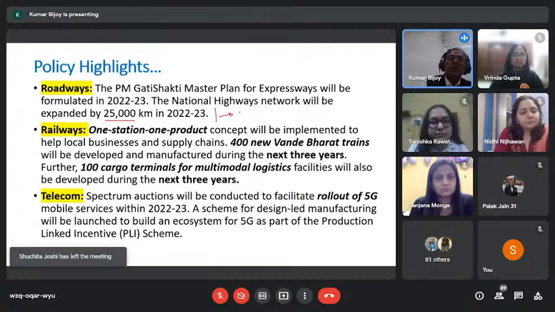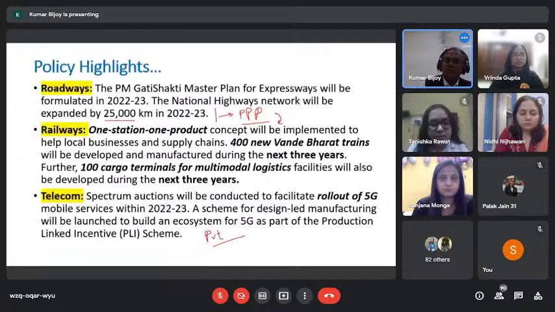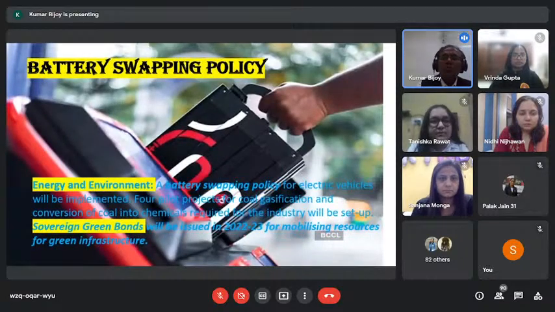The suggestion and expectation from the government is that they should take the route of PPP rather than borrowing. That's the way they should work. Similarly, railways: one station, one product, so many schemes. Here also PPP. And telecom through privatization, through private companies. So investment will be there, but maximum private participation will take care of the growth that is required. And one more, which has three benefits. Benefit number one is that it is going to be environmentally friendly.